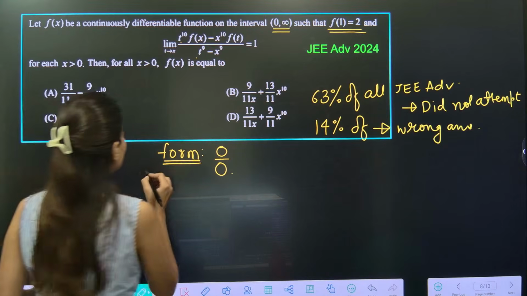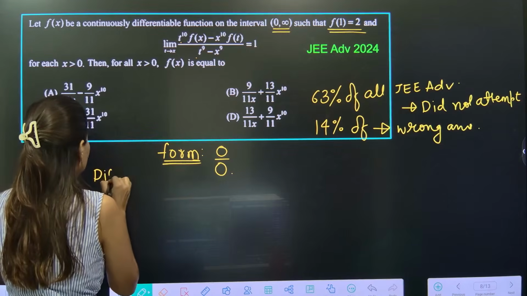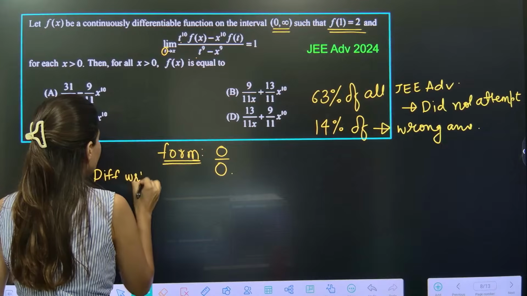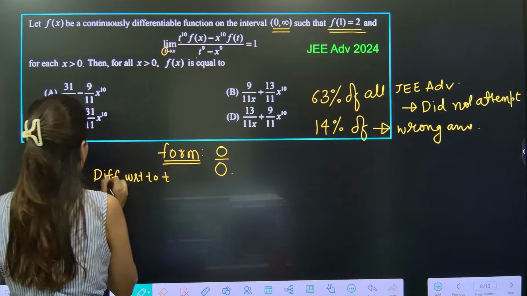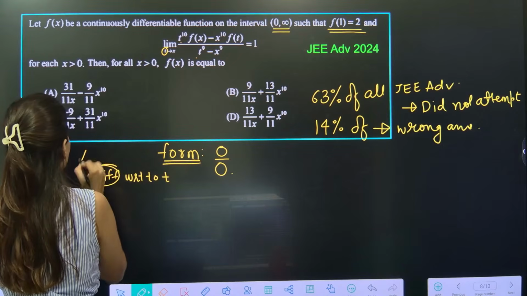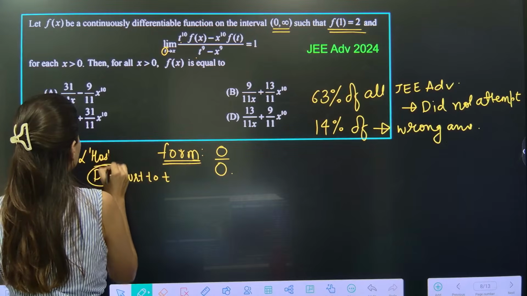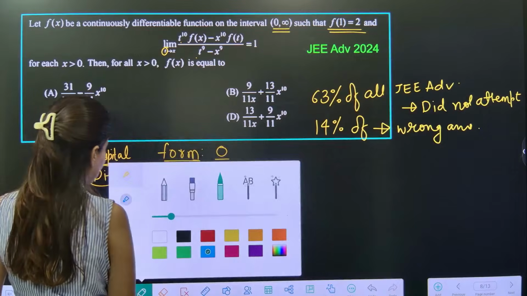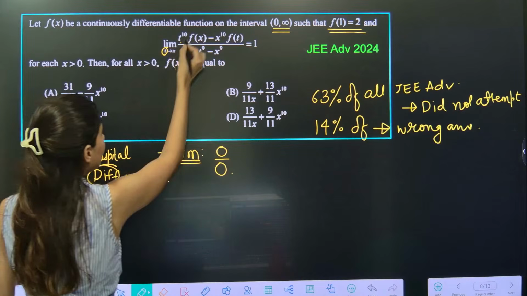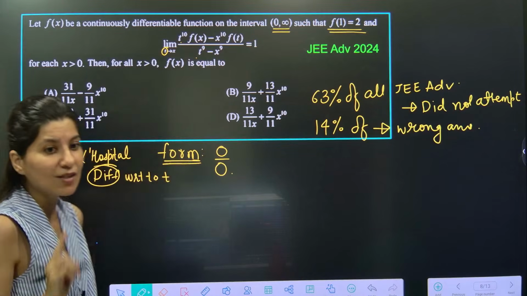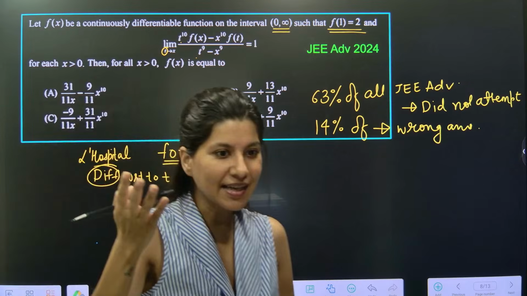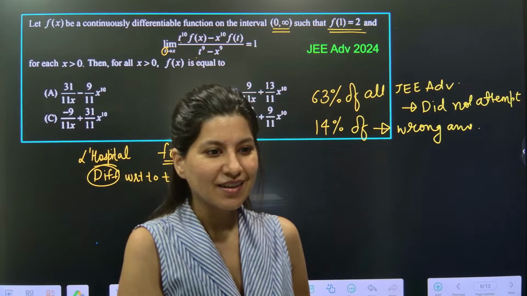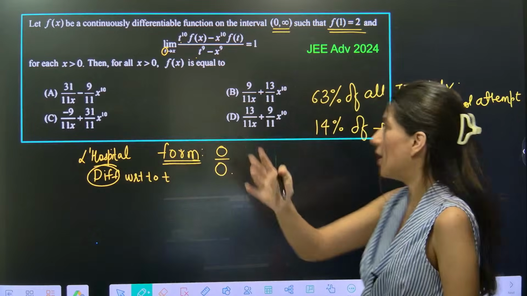So differentiate with respect to this variable, differentiate with respect to t. And by differentiation here I mean the L'Hopital rule. Okay, so let's start. So we will treat x as constant. Everybody is saying x. Hold on. Why are you saying x? Hold on. Think about it.